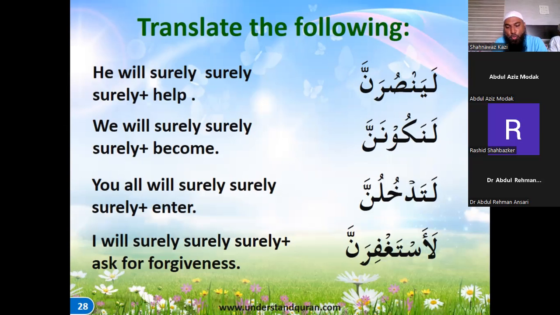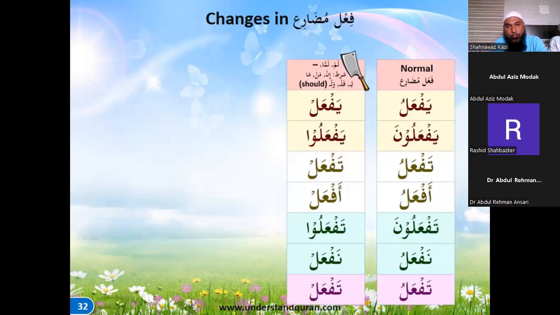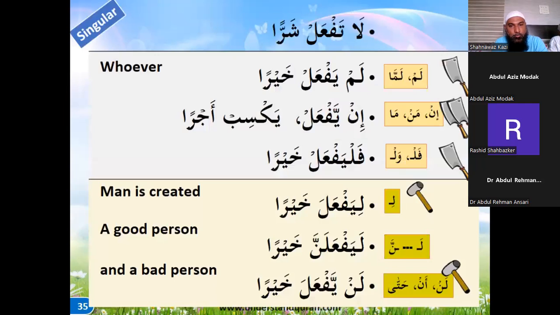Right. So now once you know some ayat, you can then correlate it easily because you know the meaning of that also. You'll have many ayat which are having all these words: lam, lamma, in, man, ma, kal, fal, wal, li. You'll get many of them.